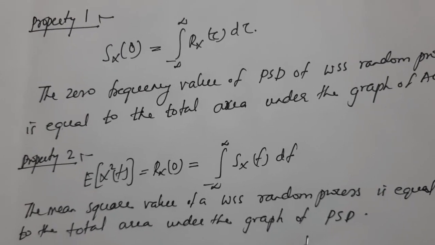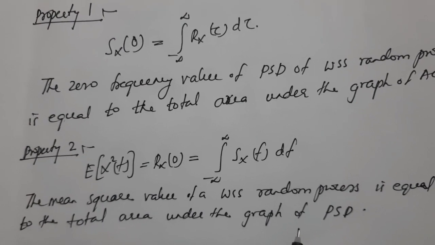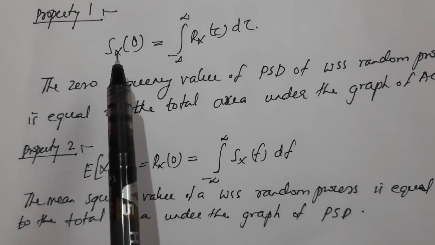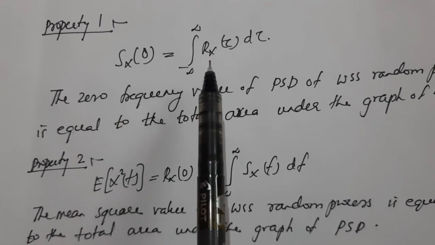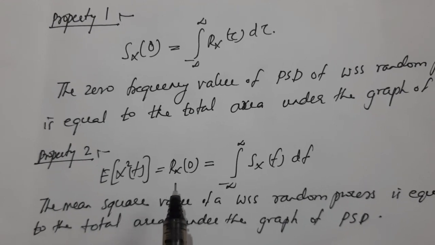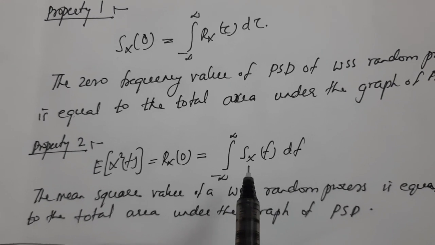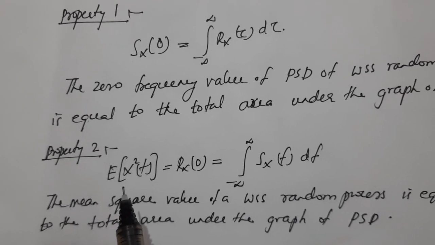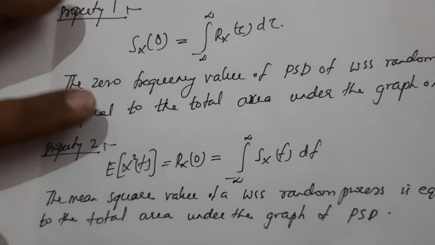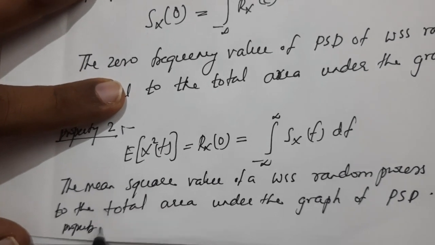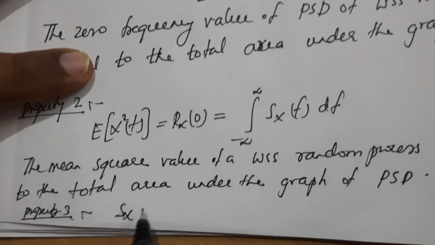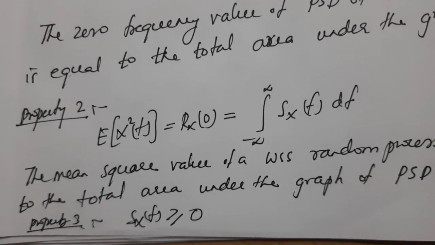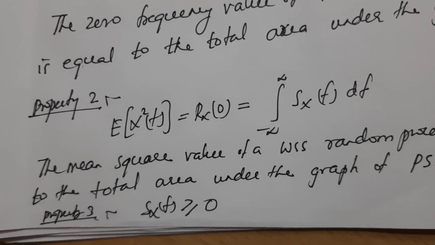Now, the last property is that the power spectral density of a wide-sense stationary random process is always non-negative. So there are three properties. Property number 1: Sx(0) is the area under the autocorrelation function. Property number 2: the area under the power spectral density function is equal to the mean square value. Property number 3: the power spectral density of a wide-sense stationary random process is always non-negative, that is, Sx(f) is greater than or equal to 0, since the mean square value is always non-negative. Thank you.